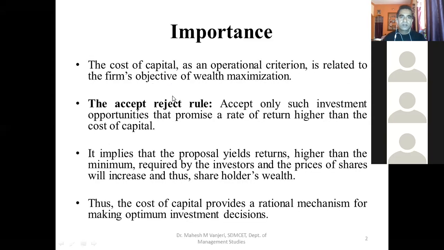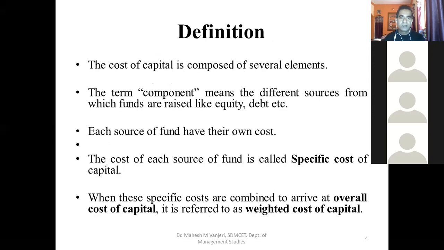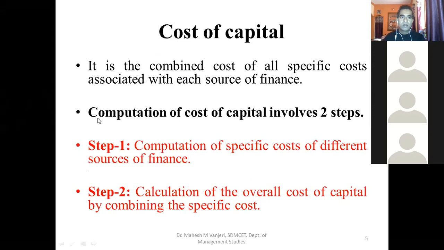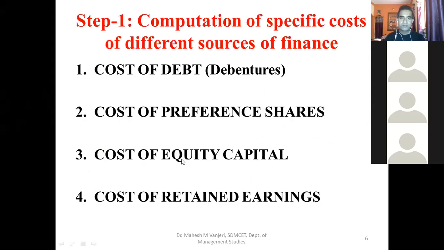I'd just like to take you for a quick recap. If you remember, cost of capital, also called the weighted average cost of capital, is the combined cost of all specific costs associated with each source of finance. Computation of cost of capital involves two steps. We are still in step one, computation of specific costs of different sources of finance.